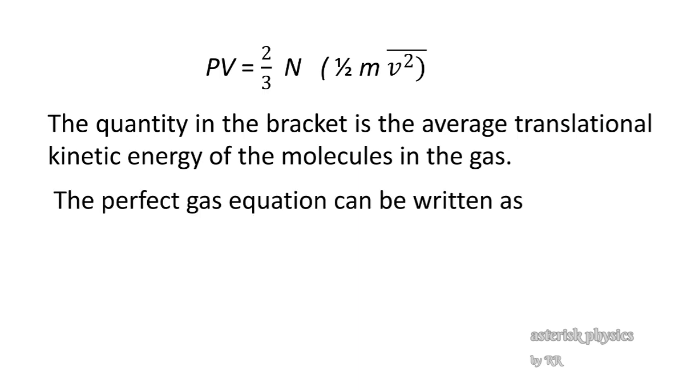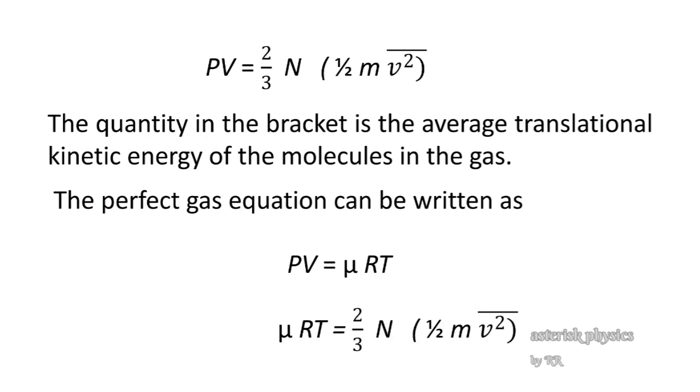Now, according to the perfect gas equation, we have PV is equal to mu RT, where mu is the number of moles, R is the universal gas constant, and T is temperature. That is, mu RT equals 2 by 3 N into half m v square average.